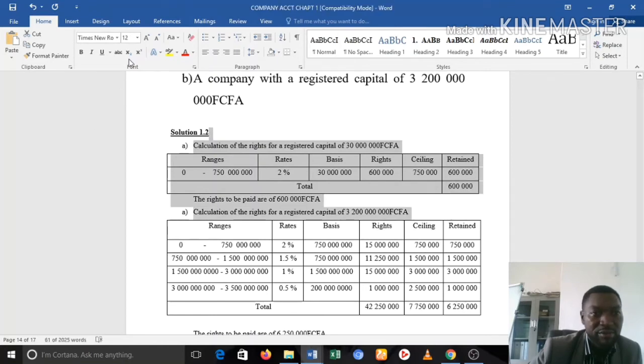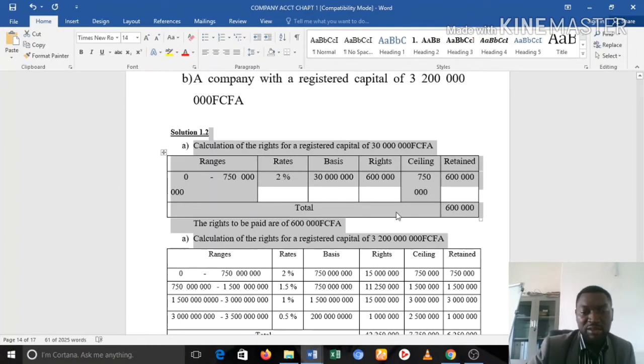Let's increase the font size so that it can be more visible. I think that's visible enough. Okay, so let's look at the first case.